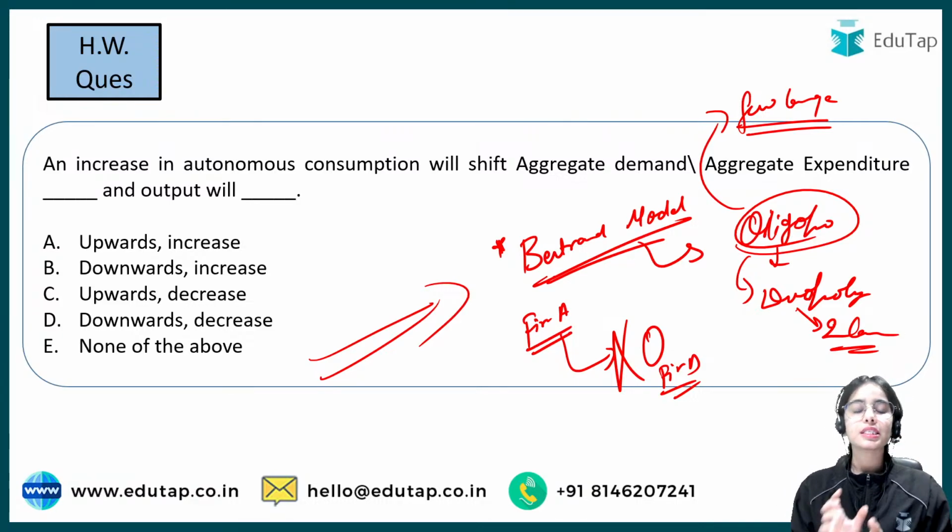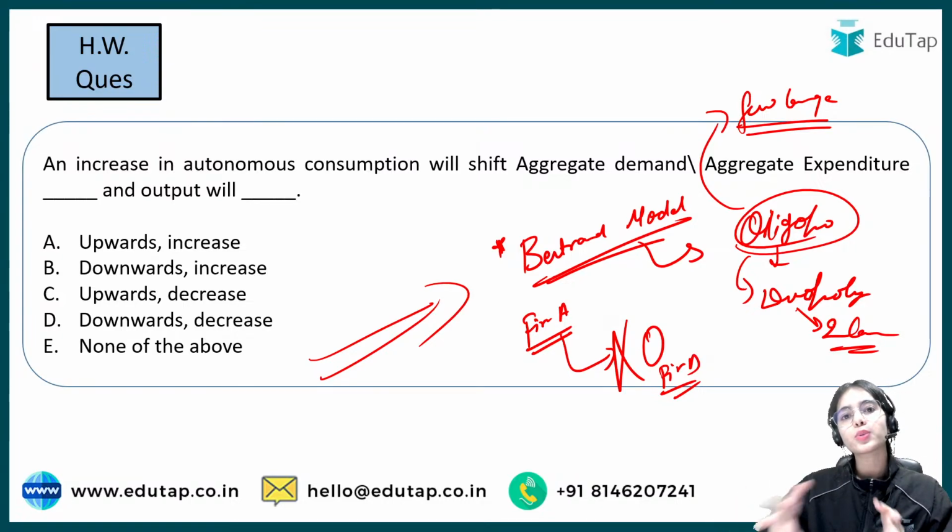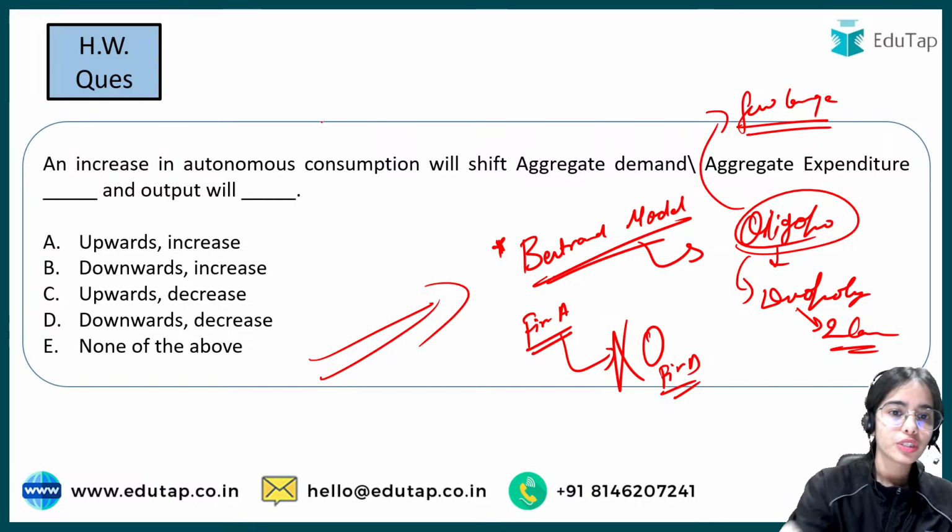You need to have an idea about the assumptions under the Cournot model, the Bertrand model, the Stackelberg model, and the Edgeworth model. Just remember 2-3 lines from all the models. That is enough. Now this is the homework question.